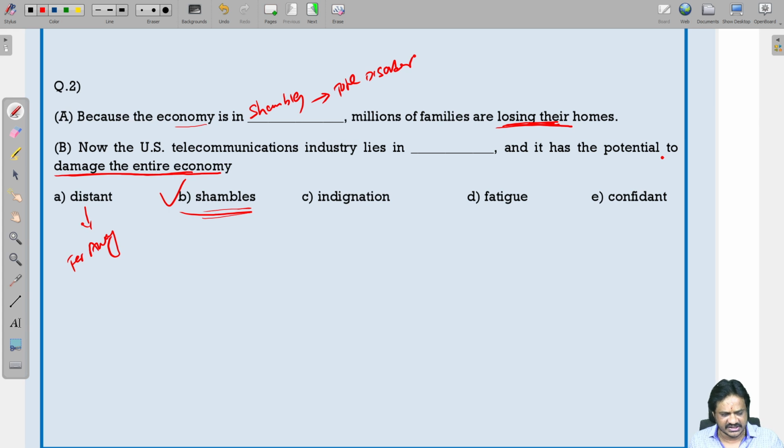Then indignation means anger with unfair treatment. Then fatigue means tiredness. Then confident, that all of you know. So here we should use shambles. Shambles means total disorder.